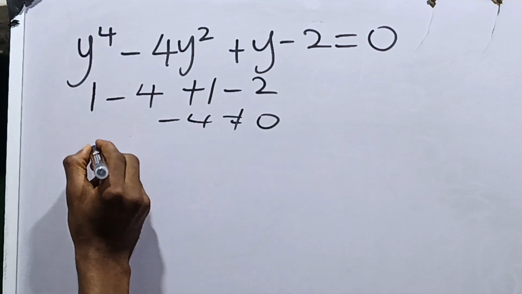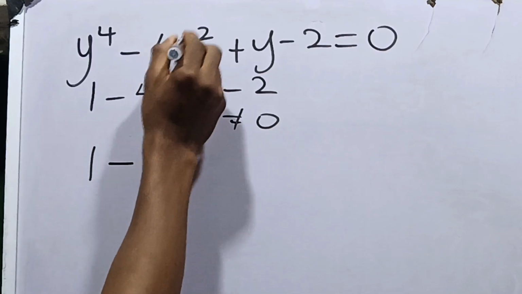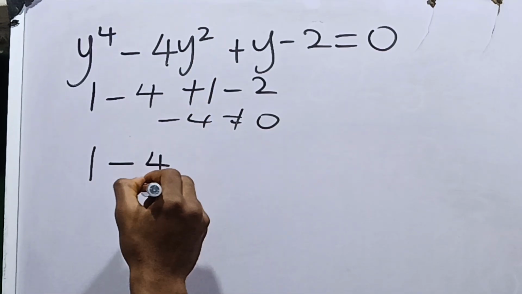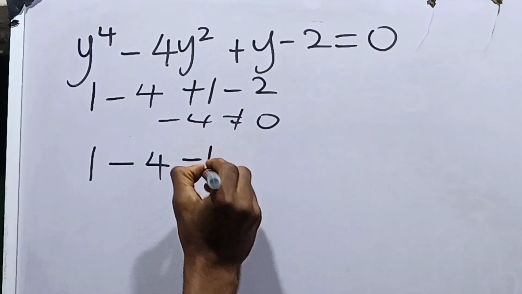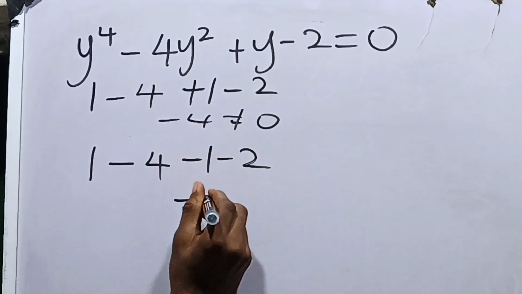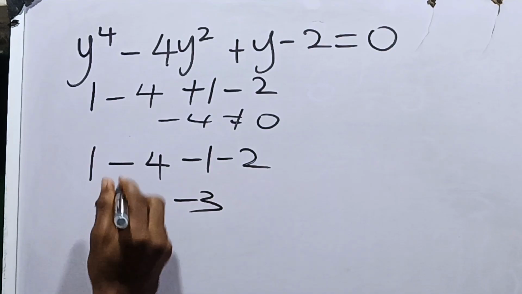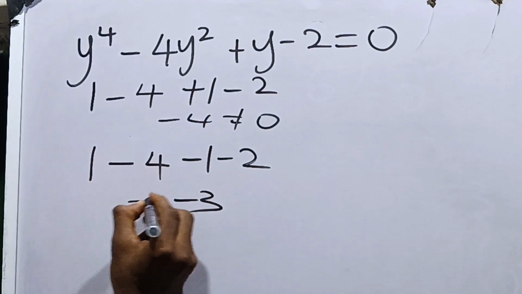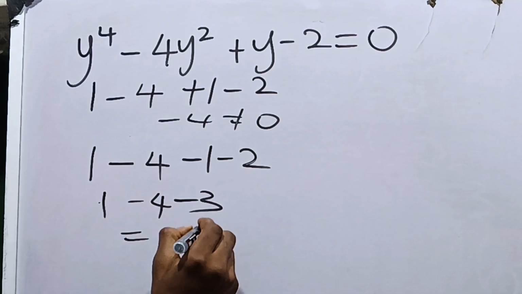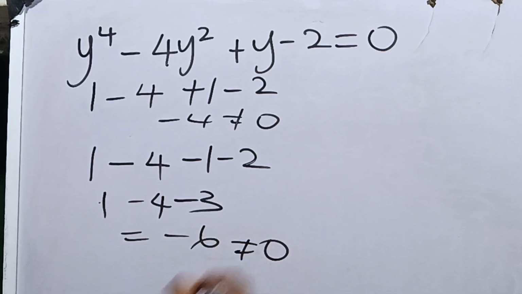Minus 1 raised to the power 4 is 1, minus 4 times minus 1 squared is still 4, minus 1, and minus 2. This is not equal to 0.